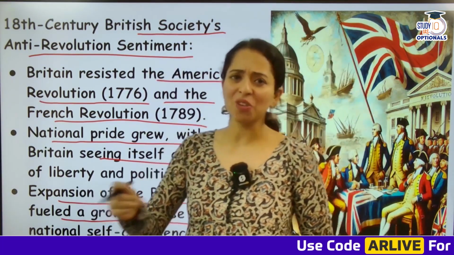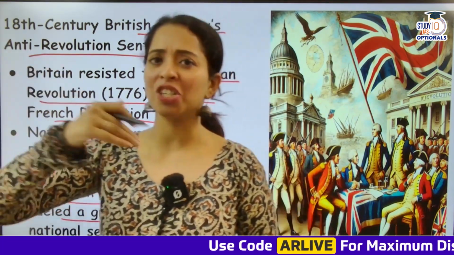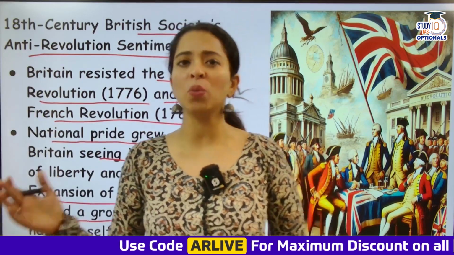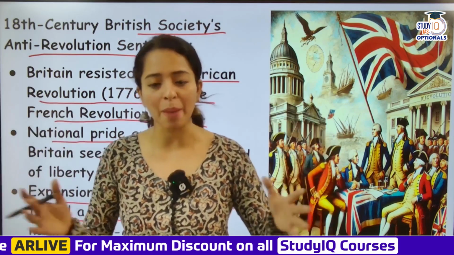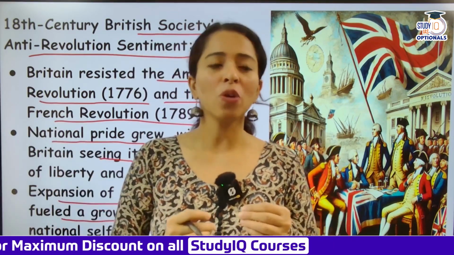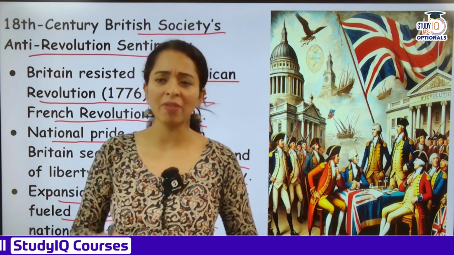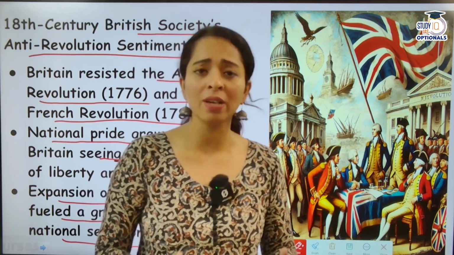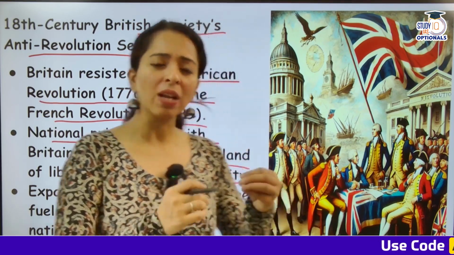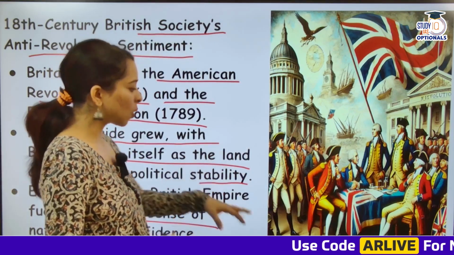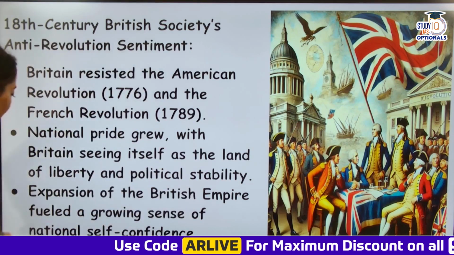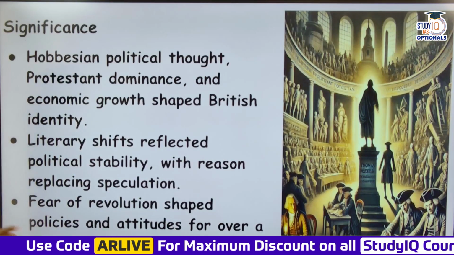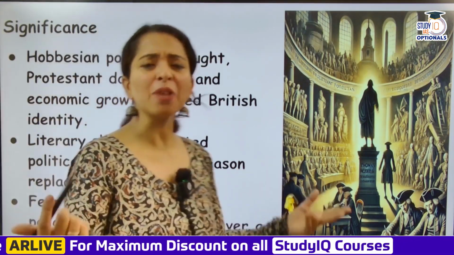British colonization and imperialism were happening in every nook and corner of the world, be it in the East or anywhere, even America. Everything was in favor of England, and they were extremely happy and self-confident. Their pride had increased a lot, that we are the best. They knew that they could rule anything. At that time, England had another level of great pride.